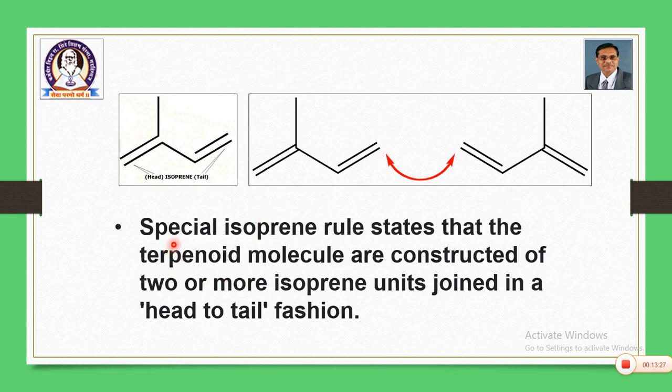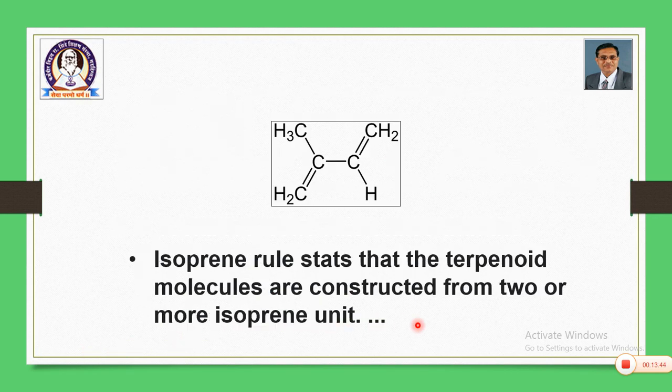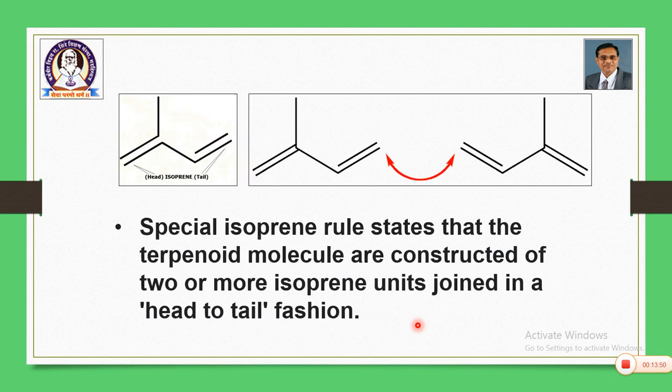Then the second rule is called the special isoprene rule. The special isoprene rule states that terpenoid molecules are constructed of 2 or more isoprene units joined to each other by head to tail fashion. The first rule is related to the structural aspect, that is, the building block is isoprene. The second rule explains the connectivity style, the connectivity methodology. So, this is your basic unit, isoprene. 1, 2, 3, 4 carbons are there, it is butadiene. At the second position you have a methyl group. So, 1,3-butadiene, its methyl derivative.